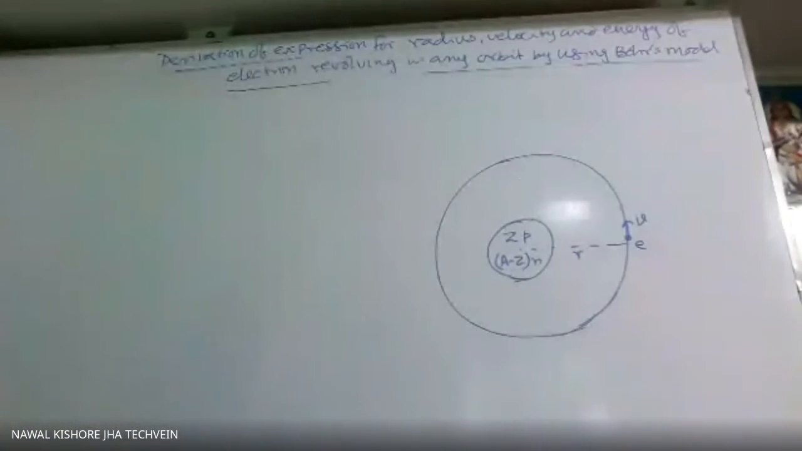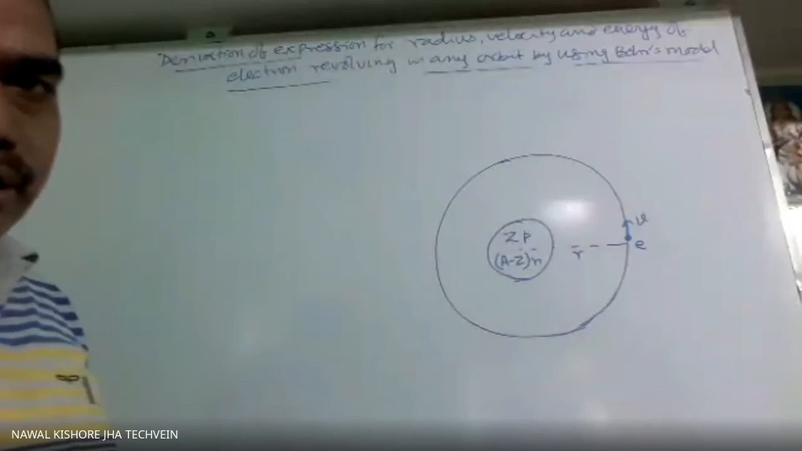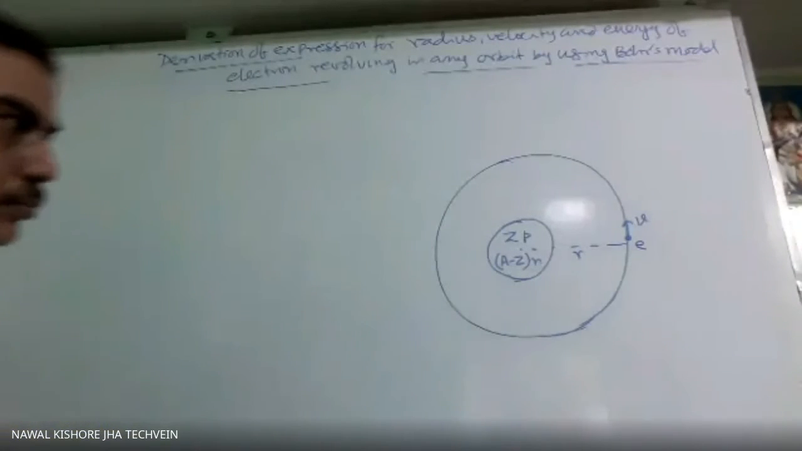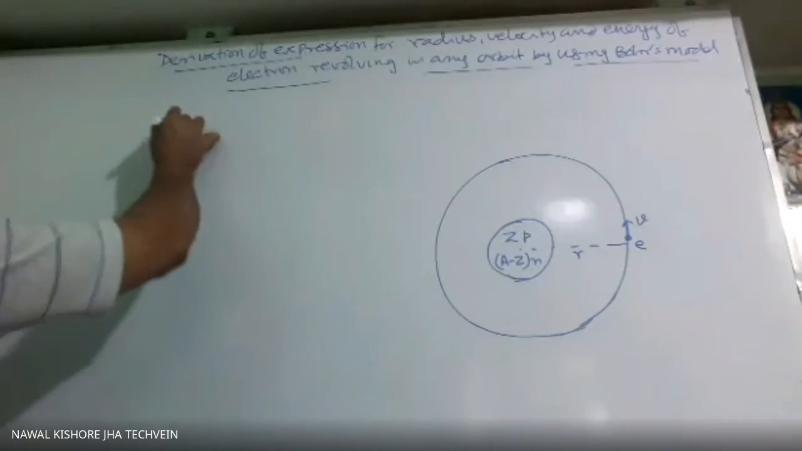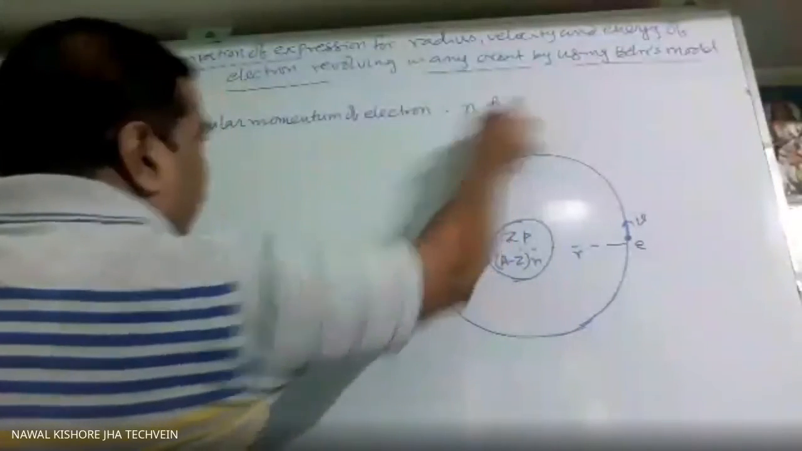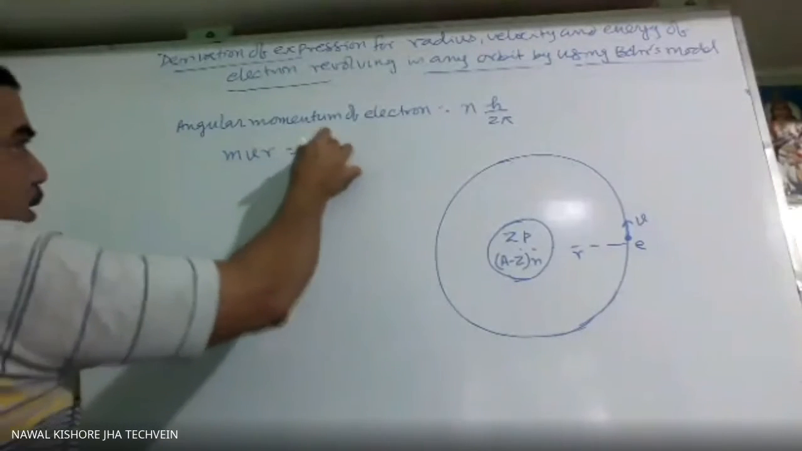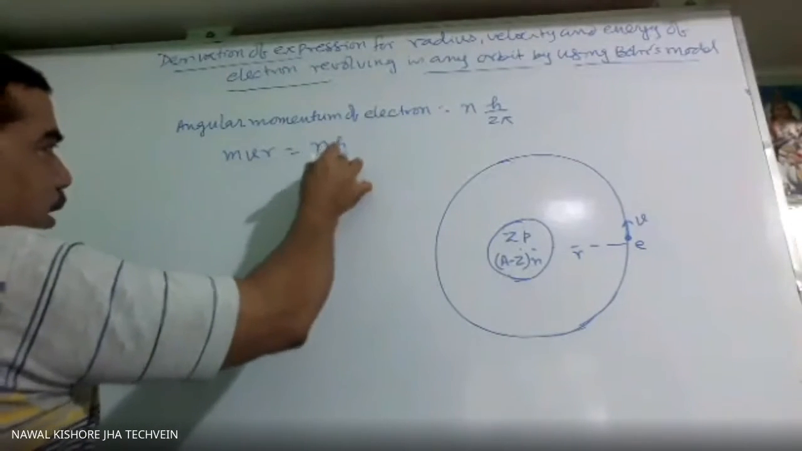Radius of the orbit is r. So one equation will be: the angular momentum is equal to n h cross, that is h over 2 pi. That is, mvr is equal to nh over 2 pi. This is our one equation.